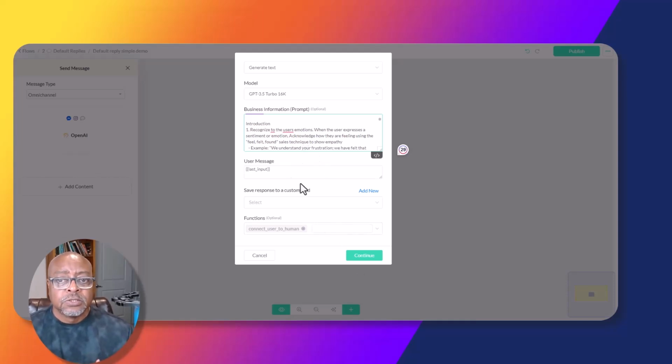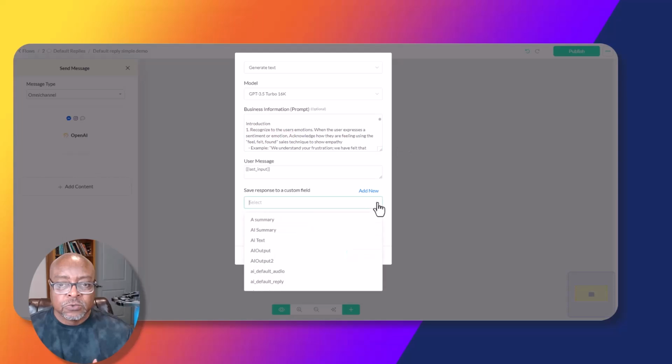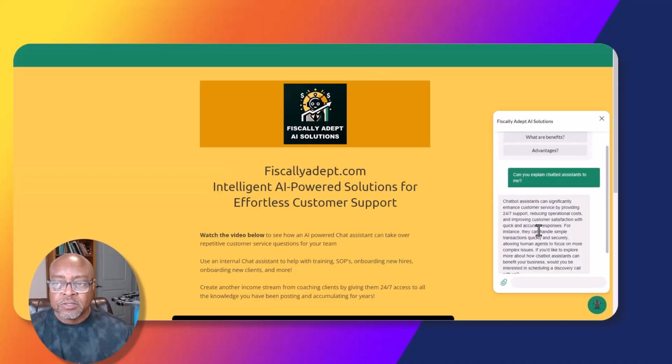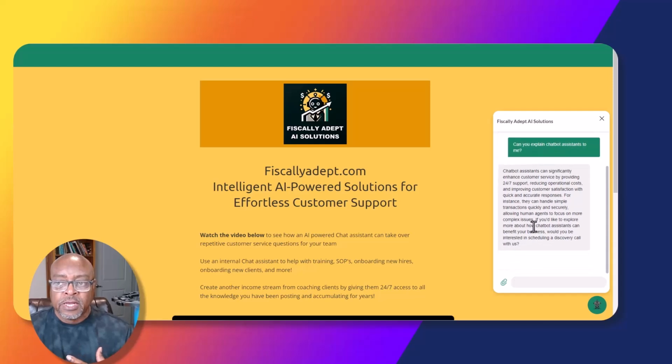All right, so default reply. And now we have to send it to something. We have to send that reply. In order to see this gray box, we've got to construct the gray box, or tell the AI to construct this gray box. So how do I do that?